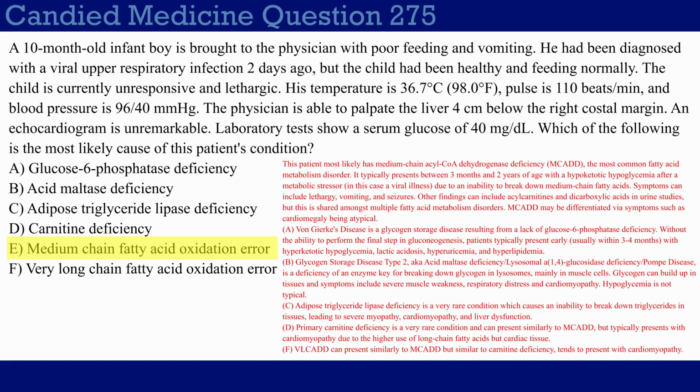So what you want to take away from this question is that you might want to be aware of the different metabolism errors causing hypoglycemia in children. And as far as these fatty acid disorders go, the most common one is MCAD, which is medium chain acyl-CoA dehydrogenase deficiency.